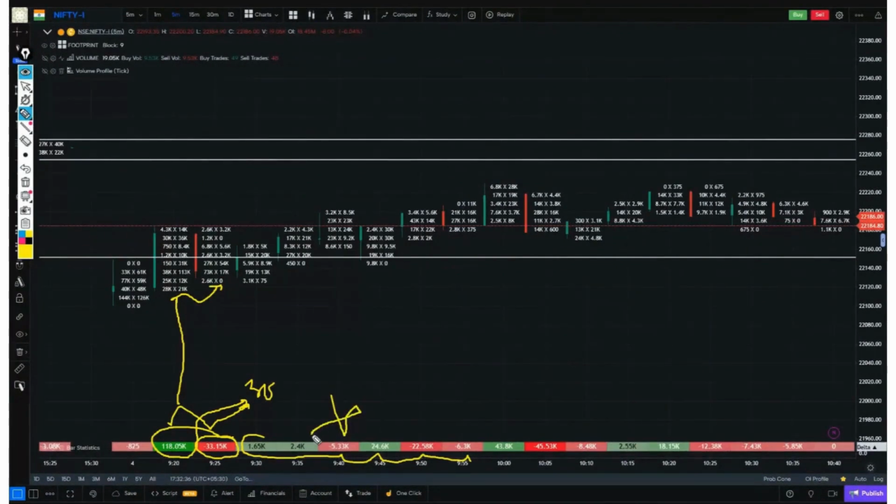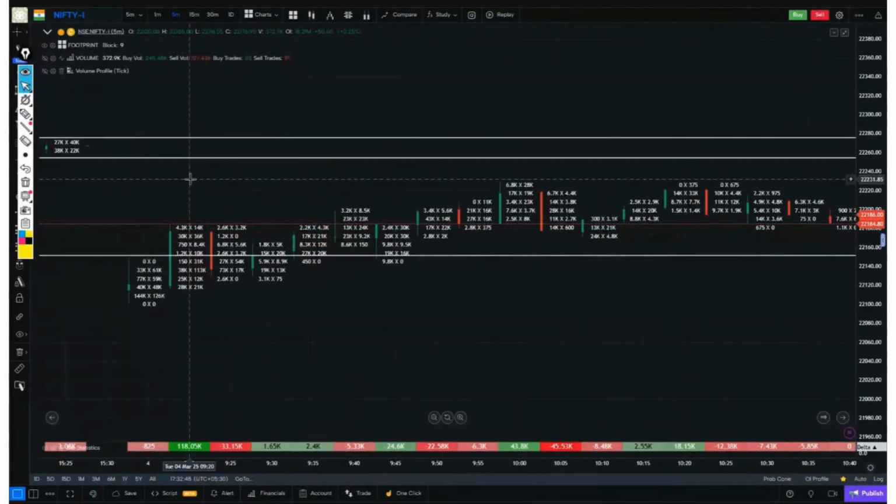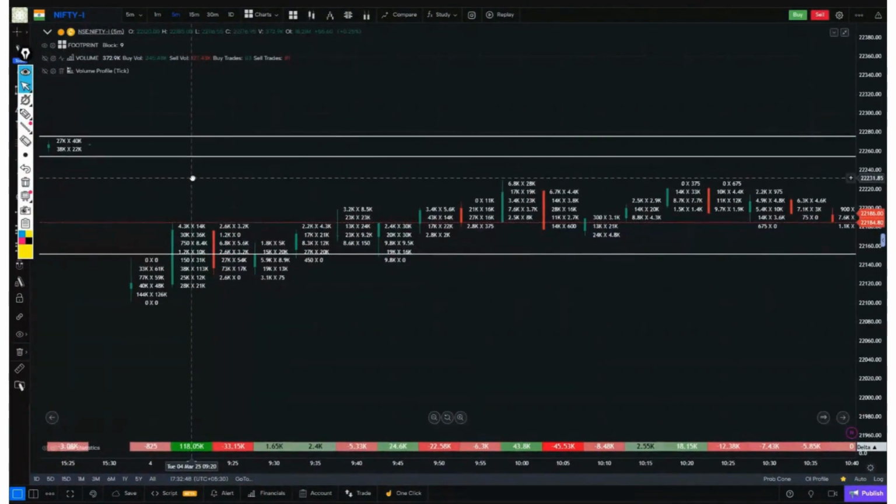The rest of these candles have only 500 to 2,000. Within these candles, there has been very little buying or selling. So basically we will track and read any delta above 30, whether it is on the positive side or the negative side. Now, nothing much happened within the first candle. There was only an 825 delta here, which means you add 3 zeros to it. That will be its real value.